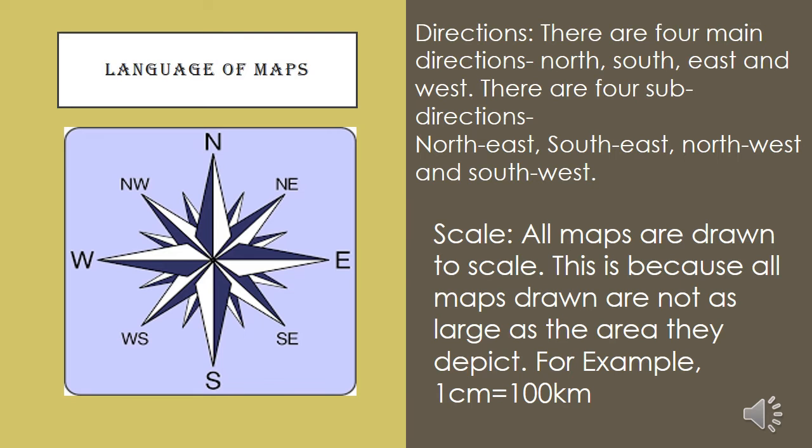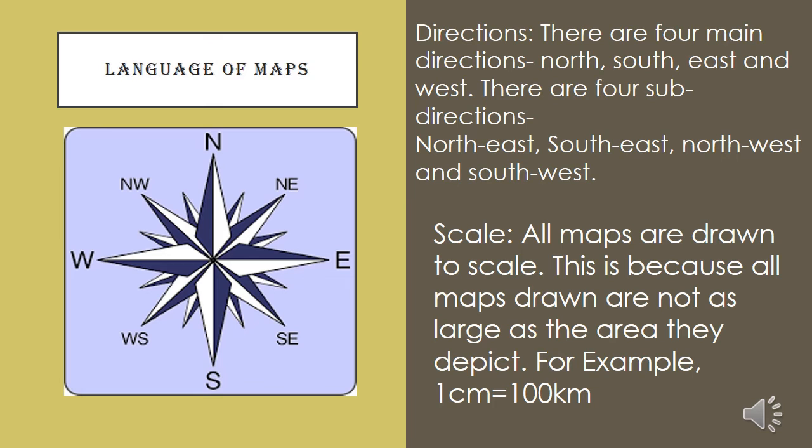There are four main directions which you can see on the PPT also: north, south, east, west. And there are four sub-directions: northeast, southeast, northwest, and southwest. These directions are universally accepted.